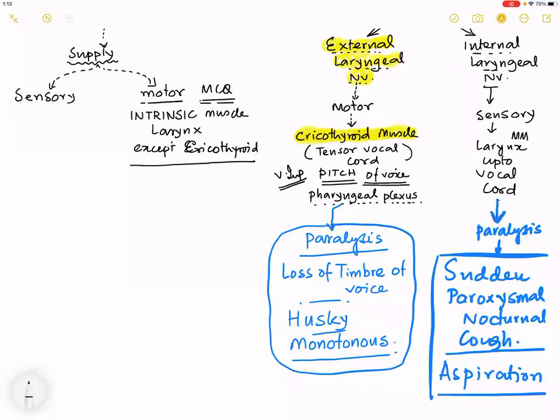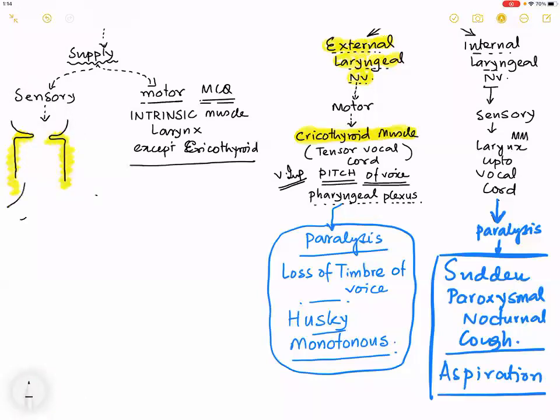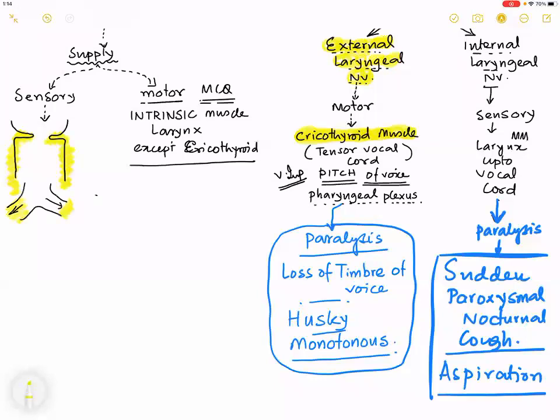Right? Good. Now, when it comes to sensory supply, what does it supply? It supplies the larynx. Which part of the larynx? It supplies the part starting from the vocal cord and going below the level of the vocal cord to reach up to the bronchus, the bifurcation of the bronchus. So please remember that the innervation of the recurrent laryngeal nerve is very extensive and reaches even up to the carina. Okay.